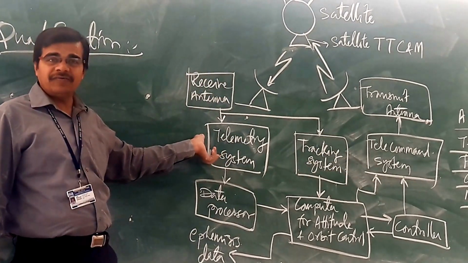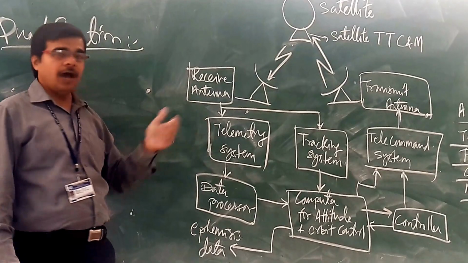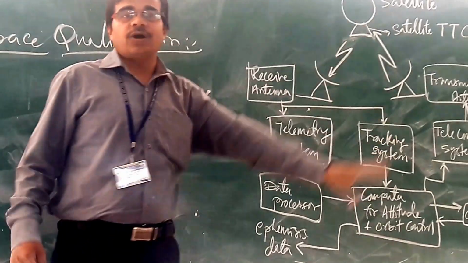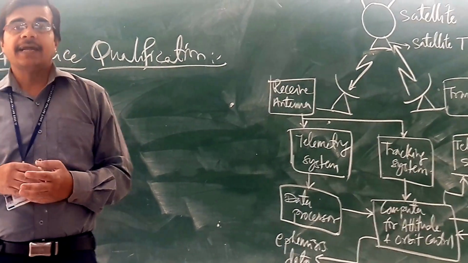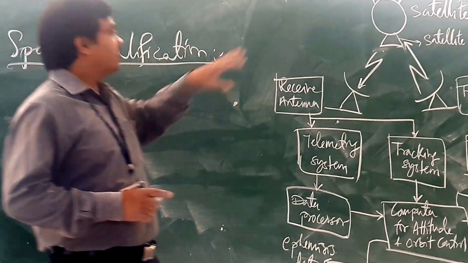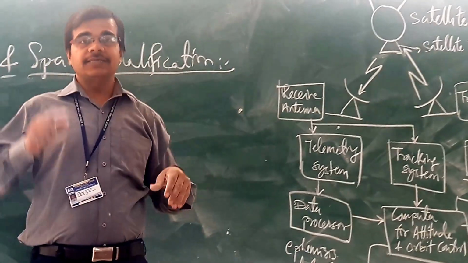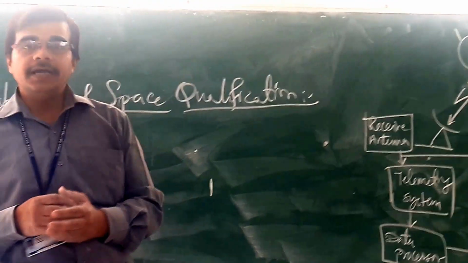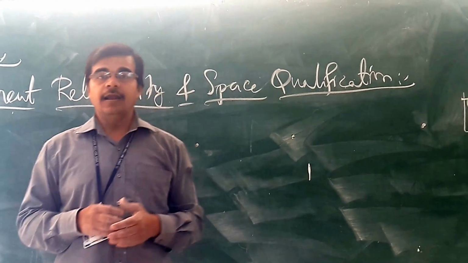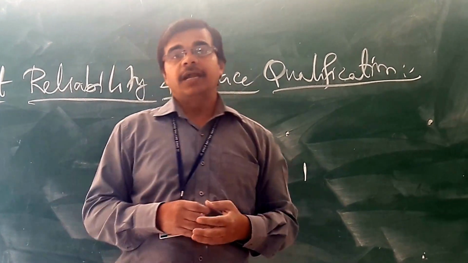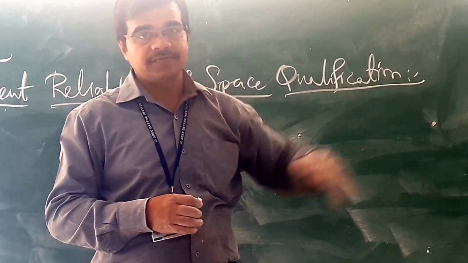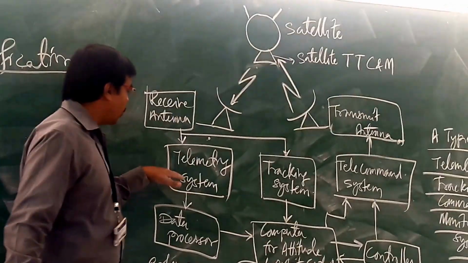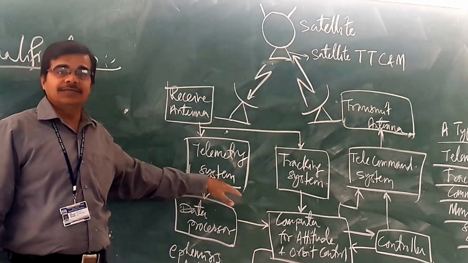What is this telemetry system? The telemetry system will tell about the characteristics of the satellite. Characteristics of the satellite means whether the satellite is revolving in its orbit or not. What is the elevation angle? What is the range? Different parameters related to the satellite we have seen earlier. So those parameters you will come to know from your telemetry system.